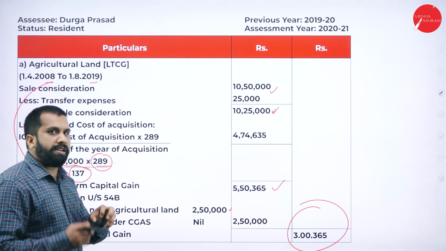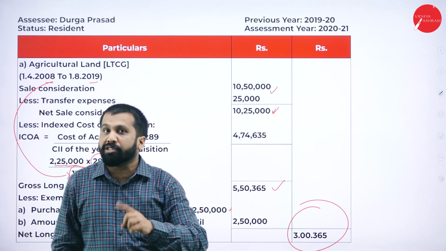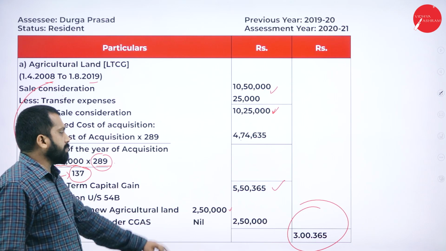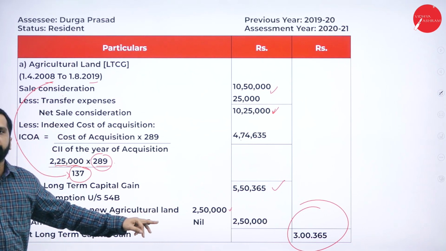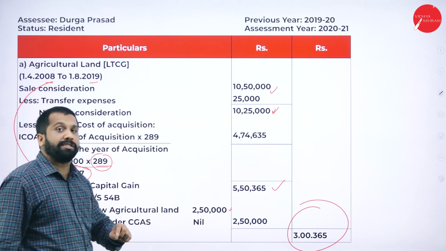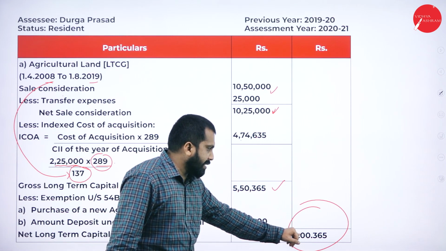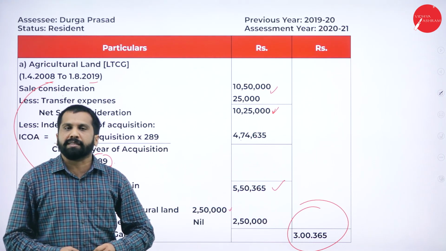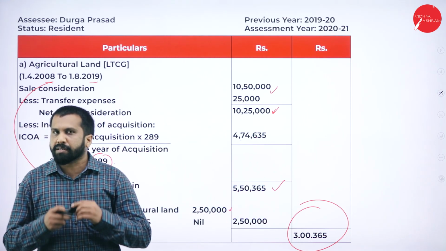From 5,50,000, you have an option. You can purchase one more house, one more land. In this, he has purchased one more land for 2,50,000. That has to be deducted, and he has to pay tax on only what? 3,365,000. On this, he is supposed to pay tax. Hope you are clear. Good.